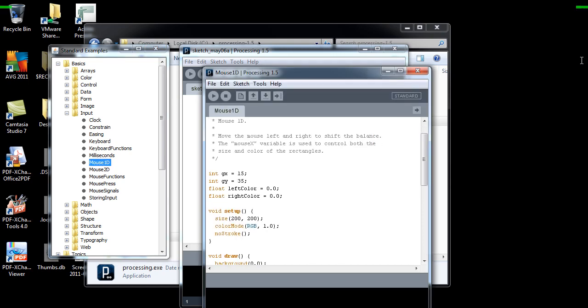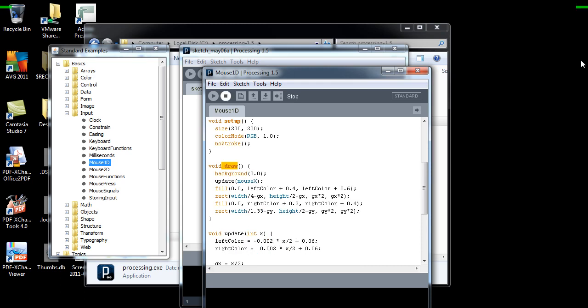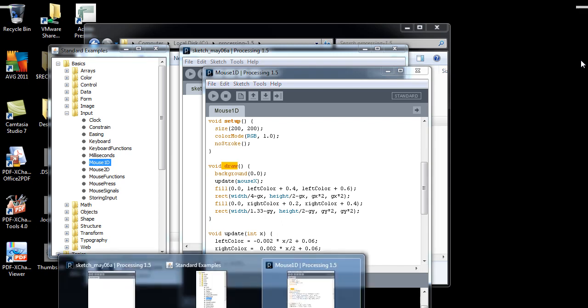sketch. Similarly, this is also based on Wiring, and so each program has two components: one is called setup and the other one is draw. Compilation is simply running the application, and as you can see, once you run the application, Processing would compile and then execute the code.